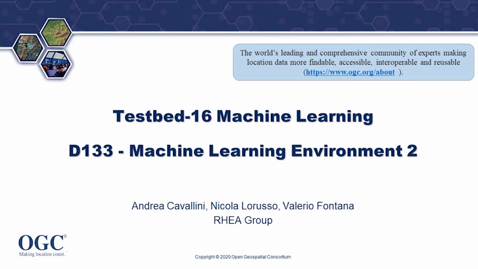Within the frame of the activities carried on in OGC Testbed-16, and more precisely in the D133 Machine Learning Environment 2 deliverable, we explored how to leverage machine learning technologies in dynamic contexts like wildland fire planning and response, exploiting the use of OGC standards. The aim of the D133 deliverable was to provide a common framework for supporting machine learning applications by defining a standardized way to discover, deploy and run ML models on cloud platforms by means of the AIDS